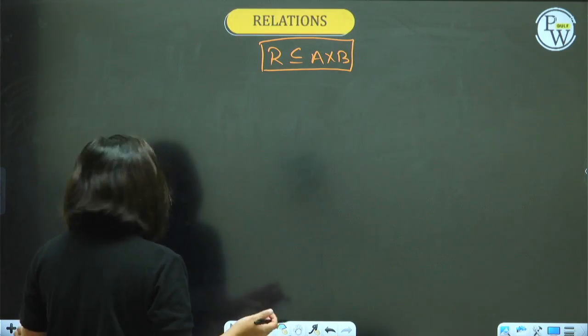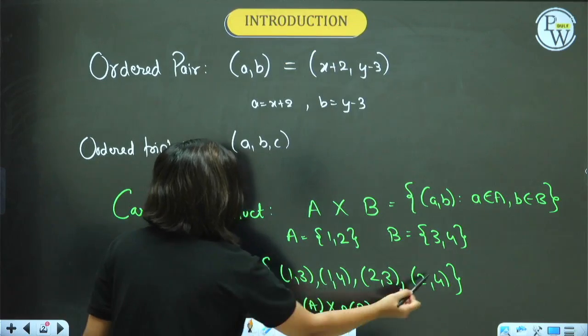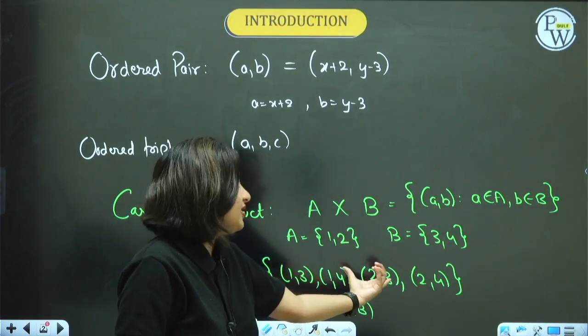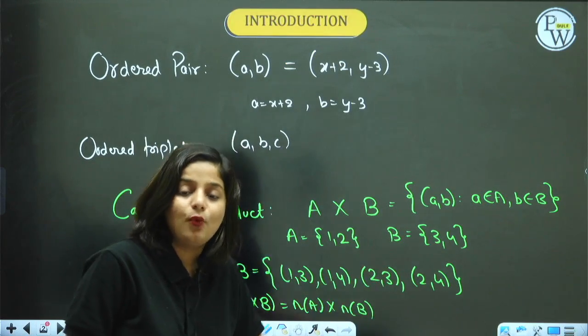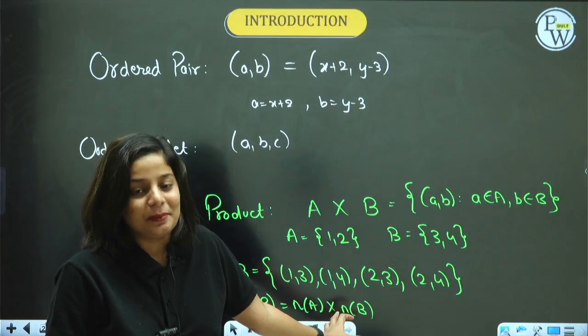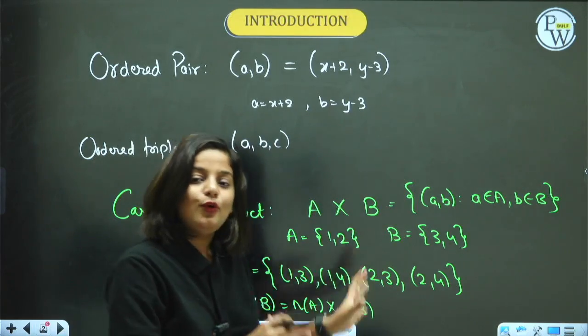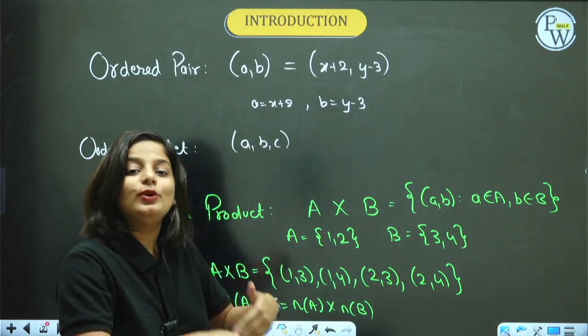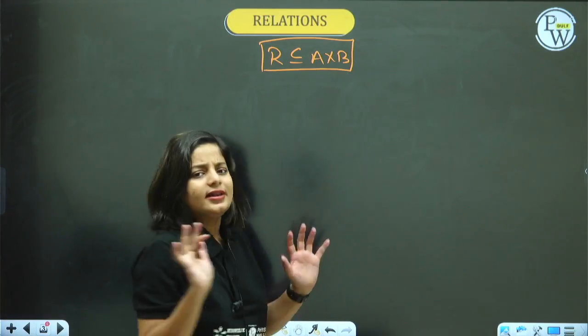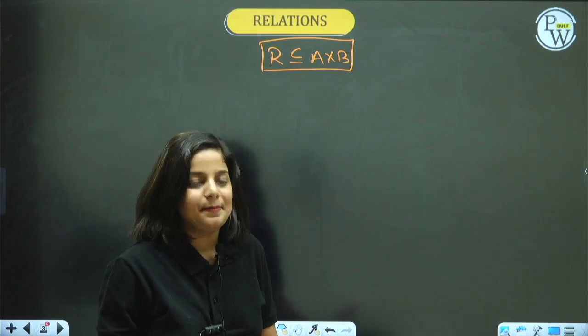All the ordered pairs which you wrote here, if you pick suppose 3 out of them, 4 out of them, 1 out of them, 2 out of them, or none out of them, anything that you pick up and form a set, it will be called a relation. So basically relation is a subset of Cartesian product in simple words.